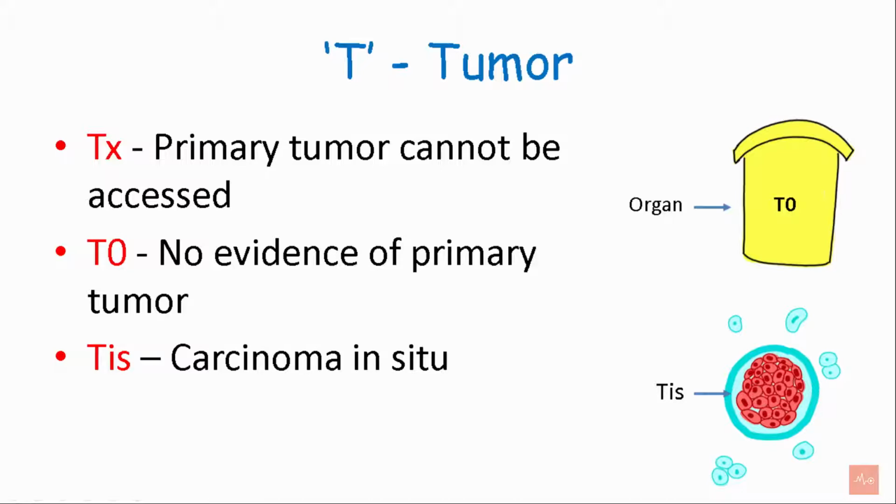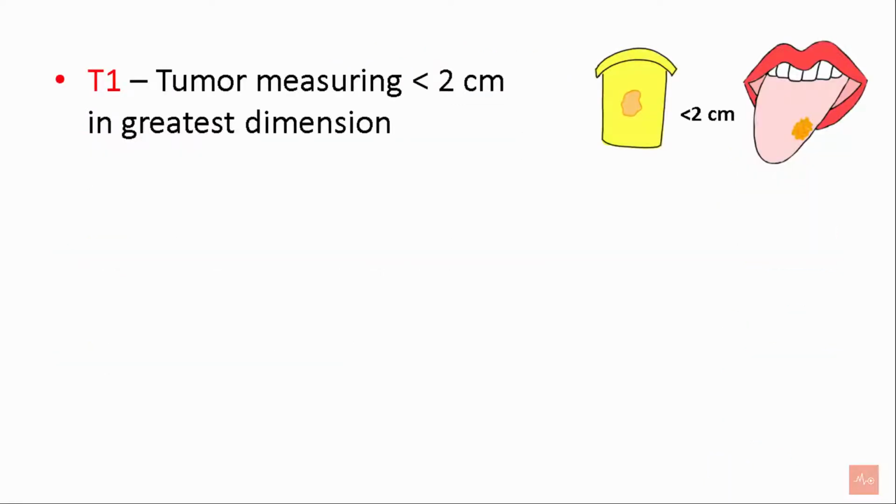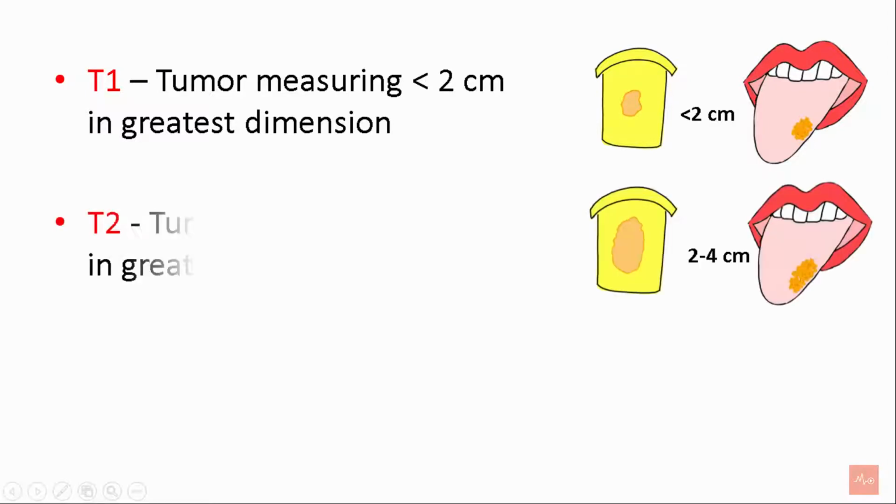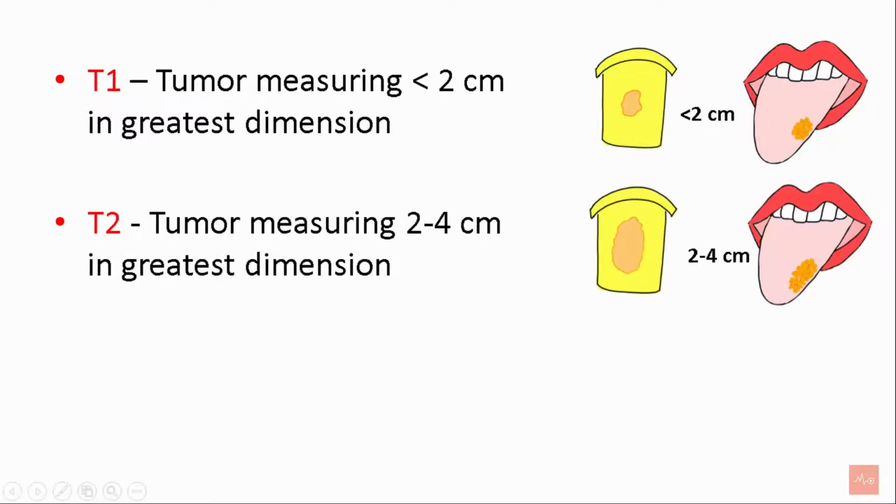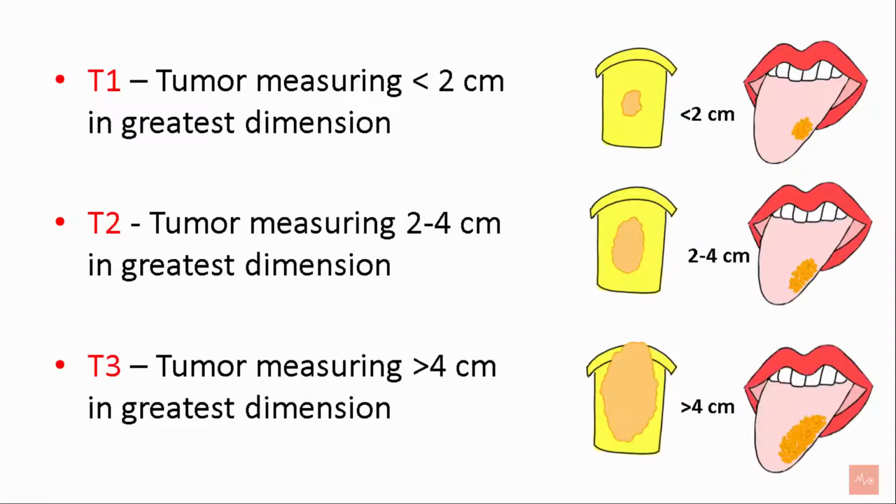Tis is carcinoma in situ. Carcinoma in situ is a group of abnormal cells that are found only in the place where they first formed in the body. T1 is a tumor measuring less than 2 cm in its greatest dimension. So for example, if the tumor is on the tongue and it is less than 2 cm, then it is known as T1. T2 is a tumor measuring 2 to 4 cm in its greatest dimension. T3 is a tumor measuring more than 4 cm in its greatest dimension.